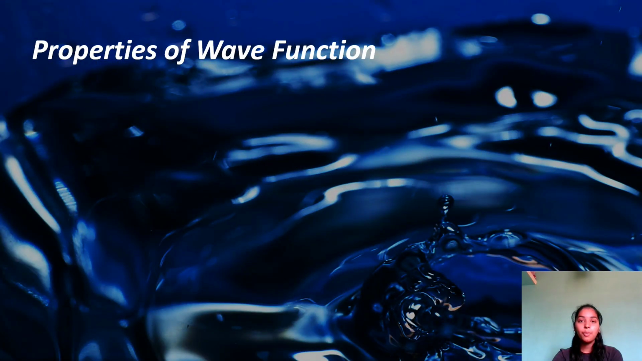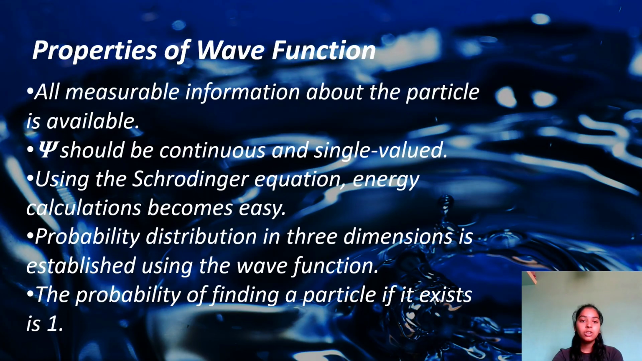Properties of wave function. All measurable information about the particle is available. Psi should be continuous and single valued. Using the Schrödinger equation, energy calculations become easy. Probability distribution in three dimensions is established using the wave function. The probability of finding a particle, if it exists, is 1.